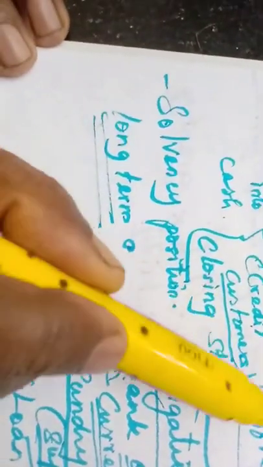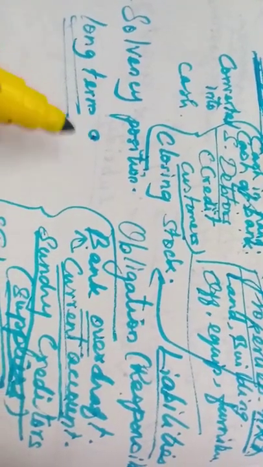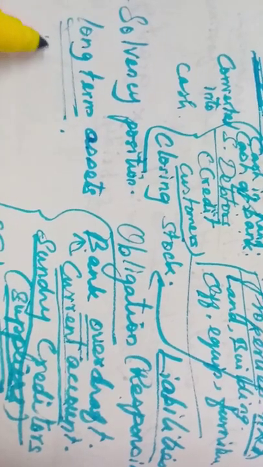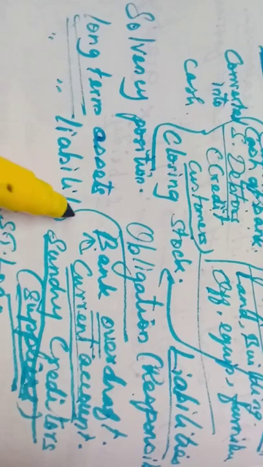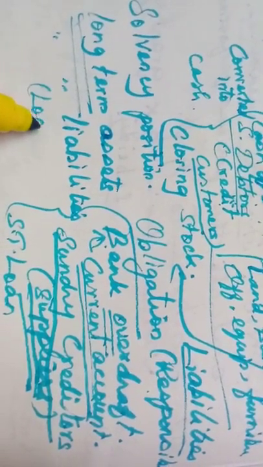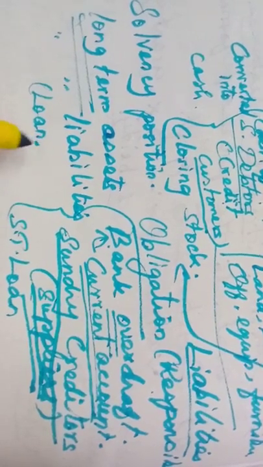I have explained to you land, building, office equipments, furniture, fittings. All these will come under long-term assets. Whether the long-term assets are enough to pay back the long-term liabilities. What are the long-term liabilities? We can say the long-term loan that we have borrowed from financial institutions or banks.